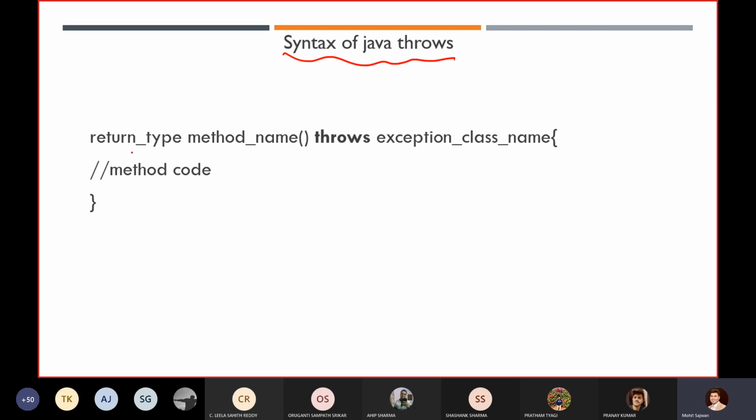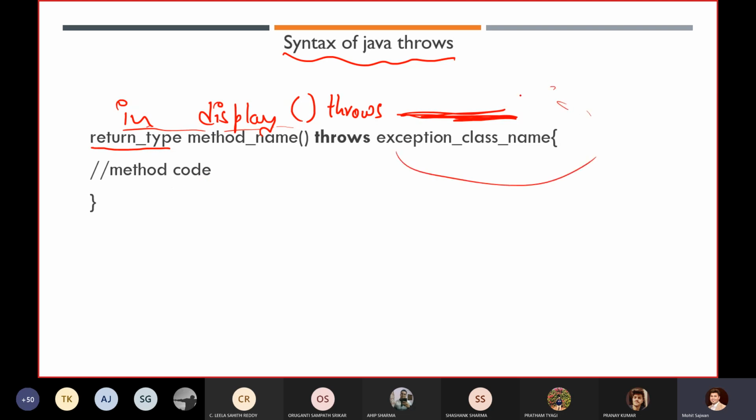Whenever we are declaring a method, you write some return type, for example int, and the method name is display. After declaring the method, use the keyword throws, followed by whatever exception class your method might throw.